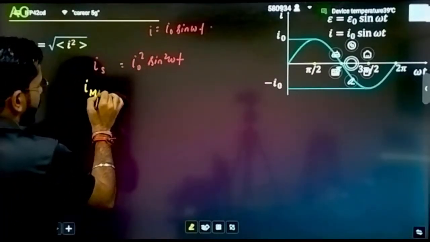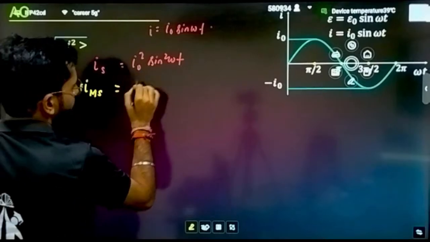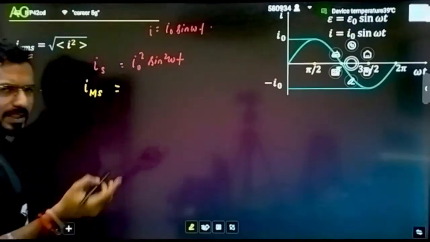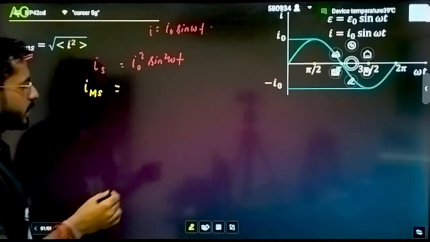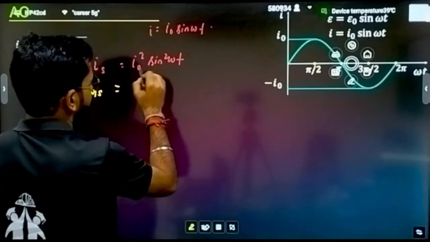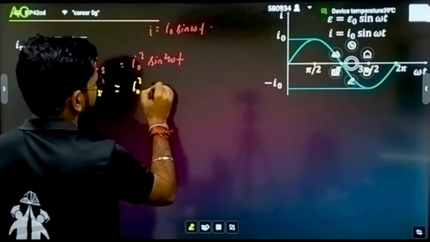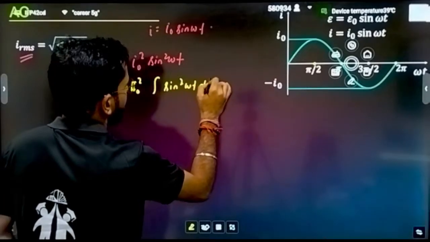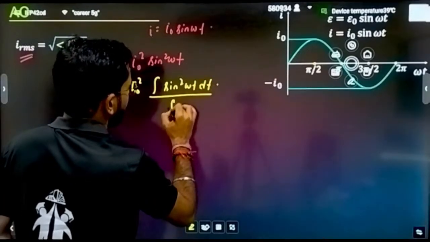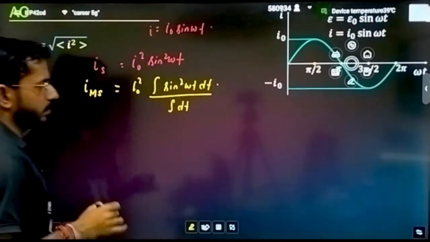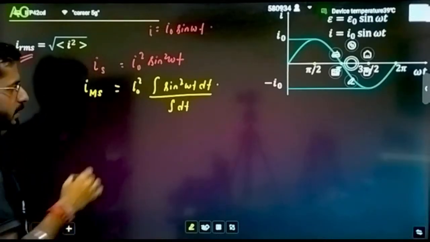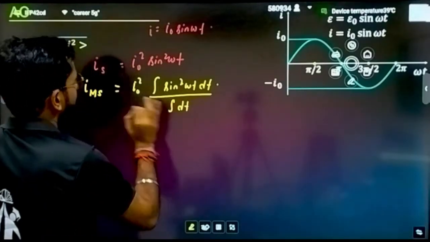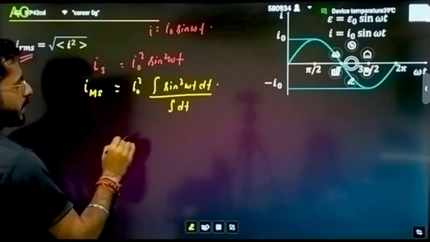Taking the mean. So I will write here MS. Taking the mean means what? Remember last time average and mean are nothing but same thing. You will be doing integration of I squared dt. Take I naught square common. Integration sine square omega t dt divided by integration dt. This is what you are going to get. And we are integrating out for a complete time period.